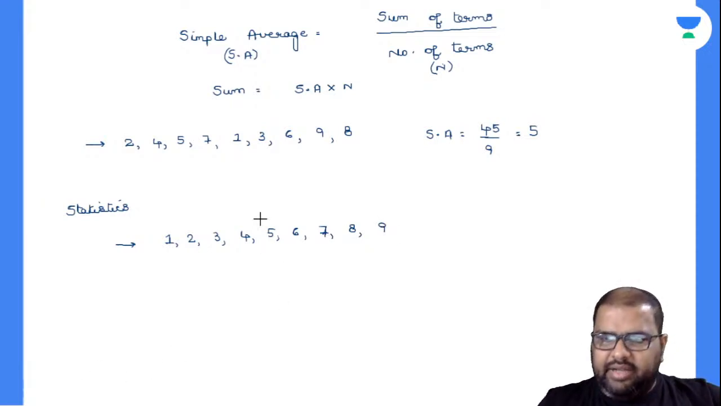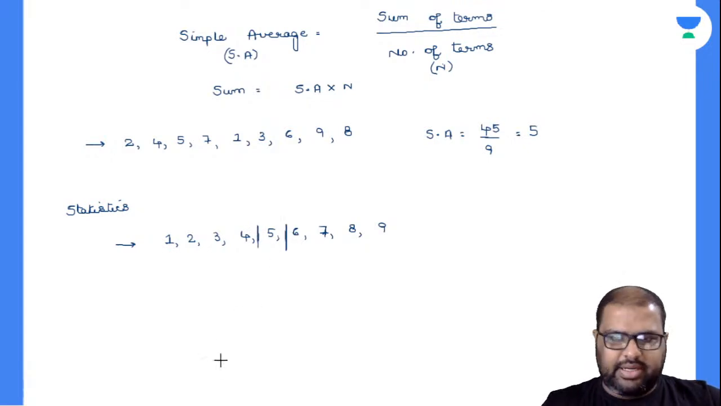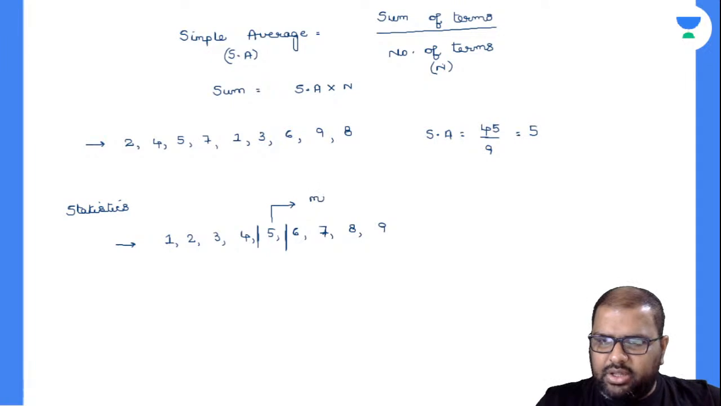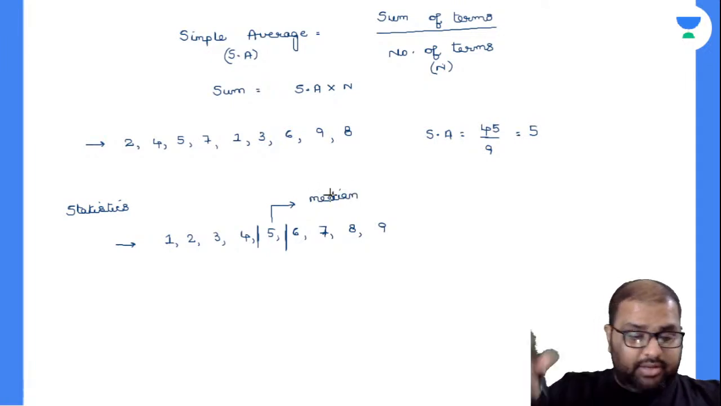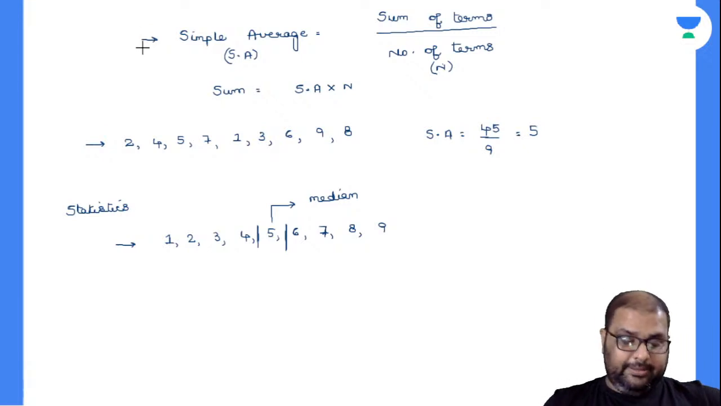Now, divide the terms into two equal halves. I have divided it into two equal halves. Now, what is this 5 called? The 5 is the middlemost term. In statistics, we call this 5 the median. Arey yaar, in your primary classes you called this 5 the simple average. In statistics class, it became the median.